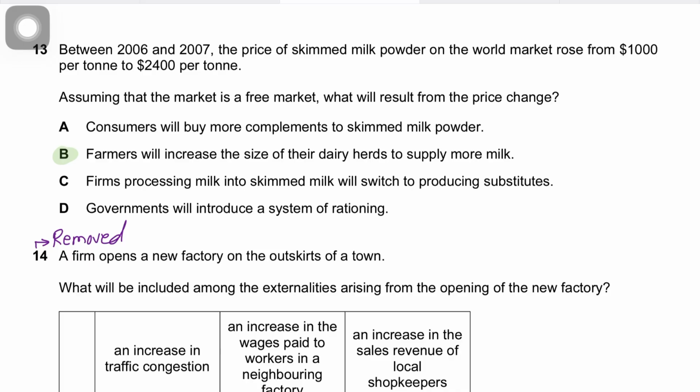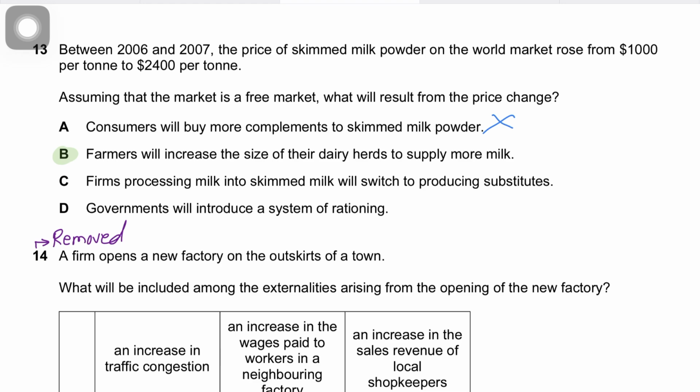The others are wrong. A says consumers will buy more complements. A is wrong because if skimmed milk powder becomes expensive, consumers are likely to buy less of its complements, not more. So this is incorrect. They won't buy more, they'll buy less complements.